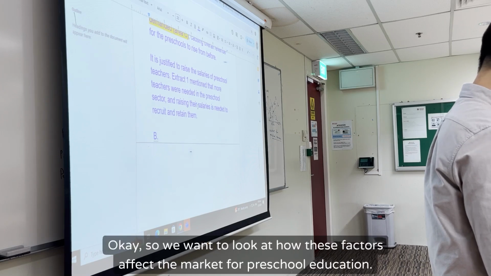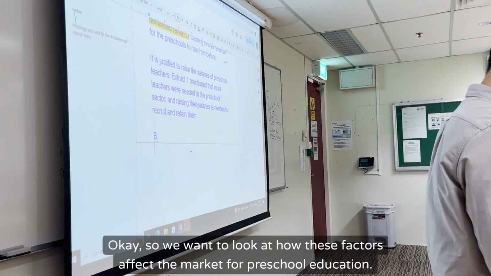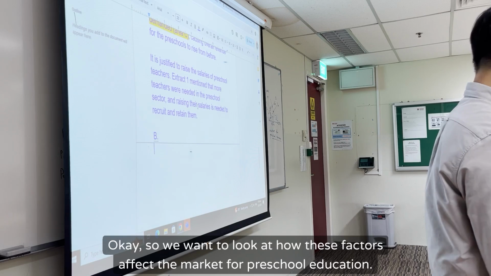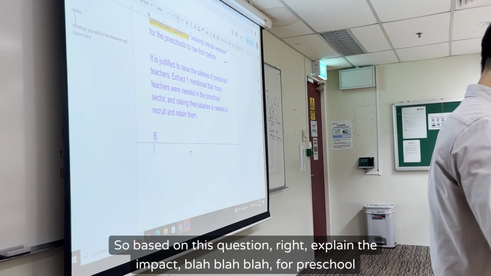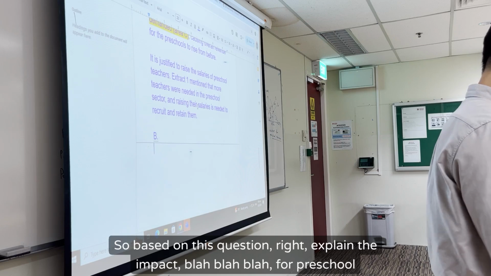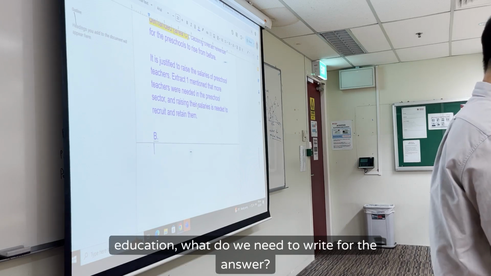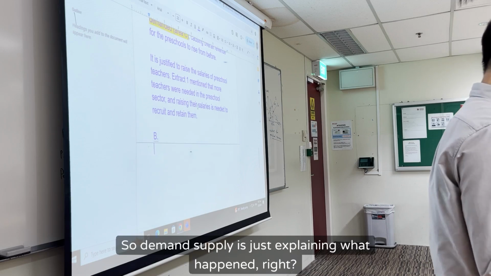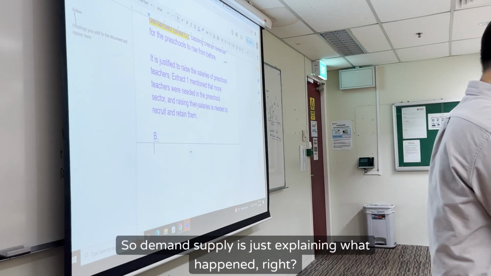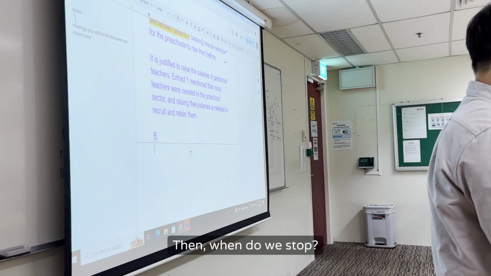Okay, so we want to look at how these factors affect the market for preschool education. So based on this question, explain the impact for preschool education. What do we need to write for the answer? What are we looking for? Demand and supply is just explaining what happened, right? Then when do we stop?